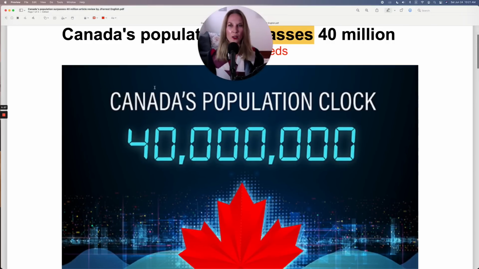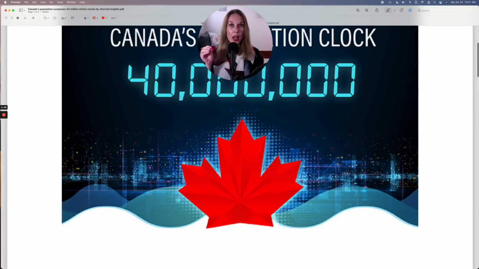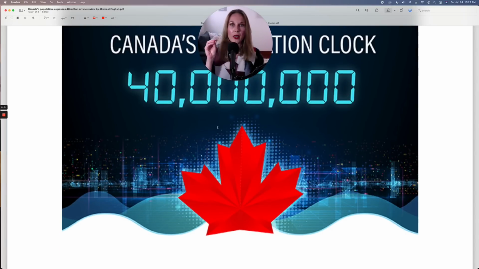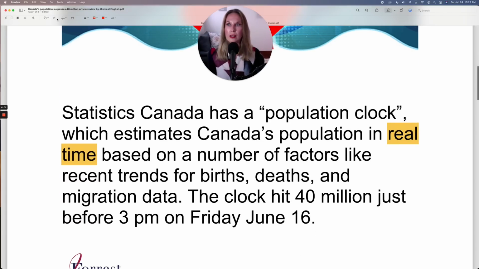So this here looks like it is the population clock, which estimates Canada's population in real time based on a number of factors. So in real time, that means as it's happening. So on Saturday at 2:34 p.m., it will have the data for Canada's population. And this number is always increasing, or even potentially it could decrease as well. A population can go down. So that means in real time as it's happening.